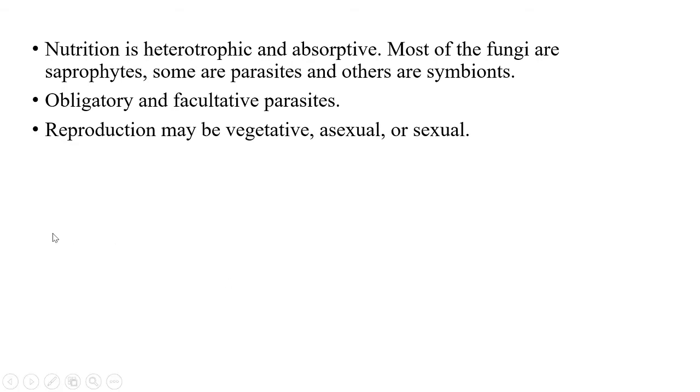So the next character is its nutrition. Nutrition is heterotrophic and absorptive, and most of the fungi, or the majority of the fungi, are saprophytes, depending on dead and decayed matter, and some are parasites and others are symbionts. There are two types of parasites. The first one is obligate parasites and the other one is facultative parasites.